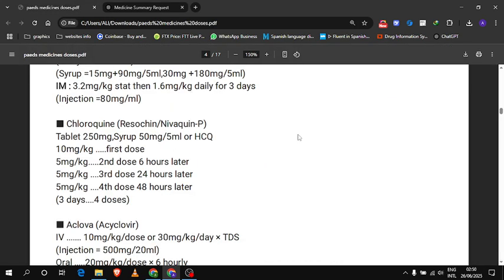The dose of chloroquine: it comes in tablet form, which is 250 mg, and the syrup form, which is 50 mg per 5 ml. The first dose is 10 mg per kg, and the second dose, which is given 6 hours later, is 5 mg per kg, and the third dose is the same after 24 hours, and the fourth dose is 2.5 mg per kg again after 48 hours. So it's 3 days and 4 doses.